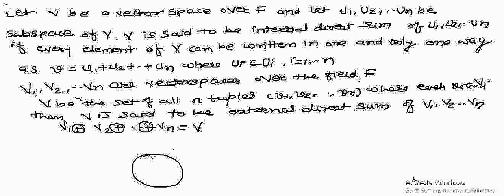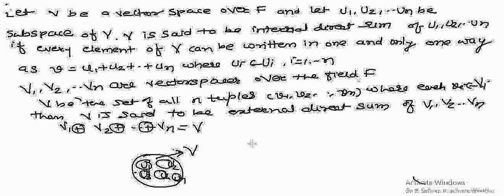Now in internal direct sum we have taken subspaces U1, U2, Un, where every v is expressible in terms of these elements.